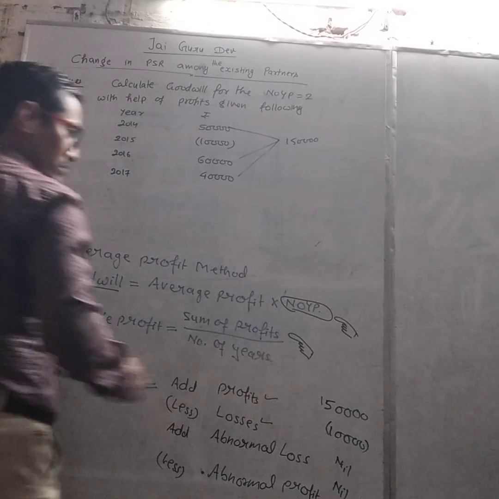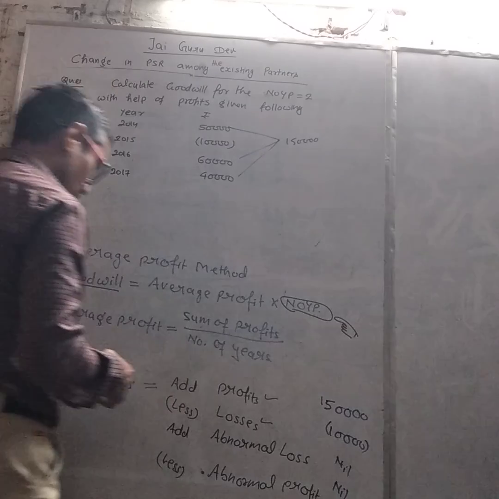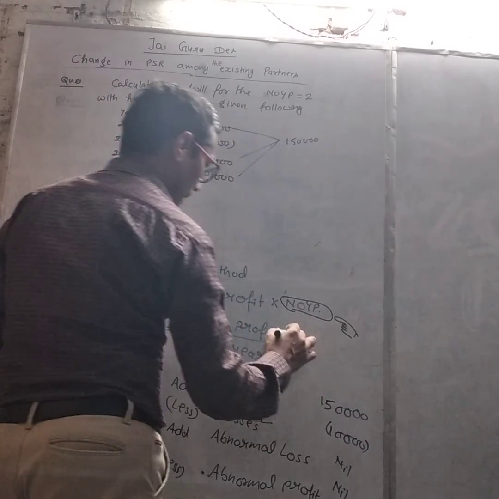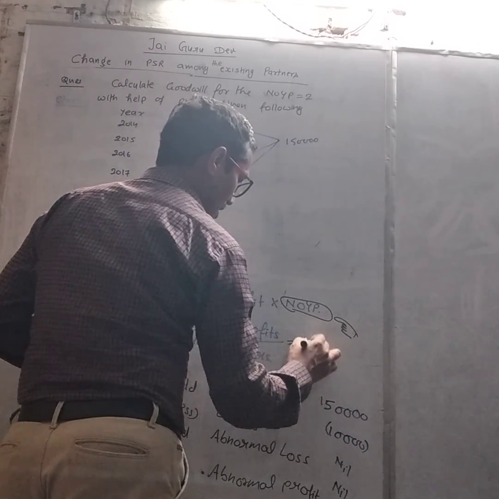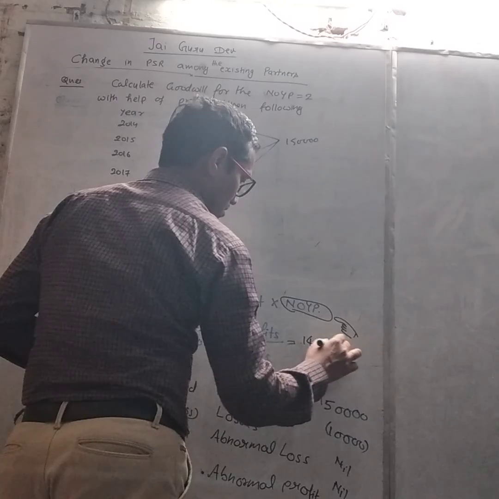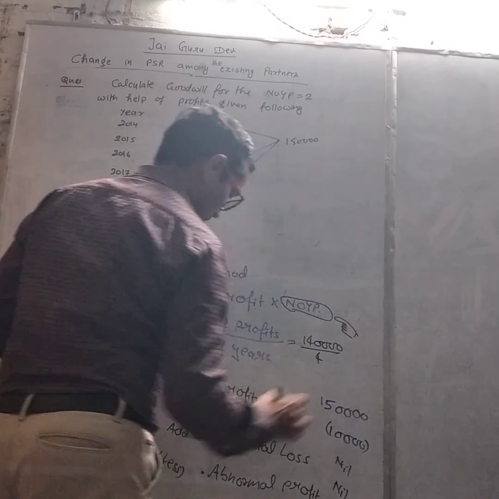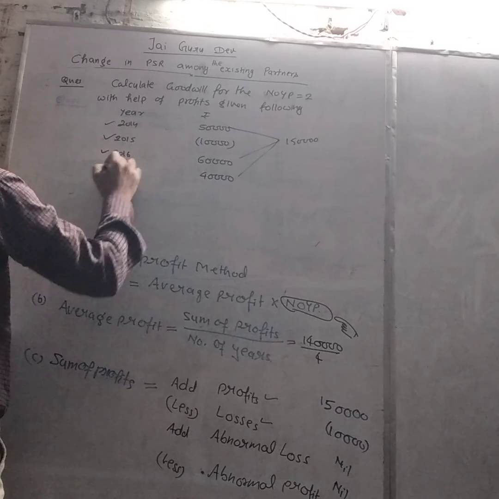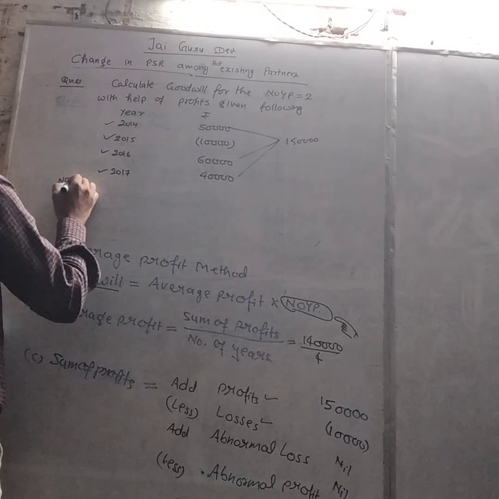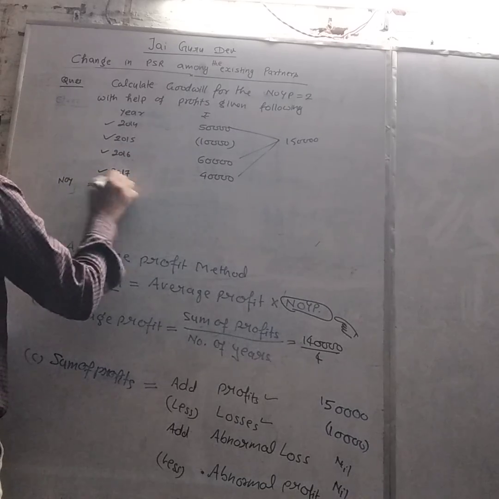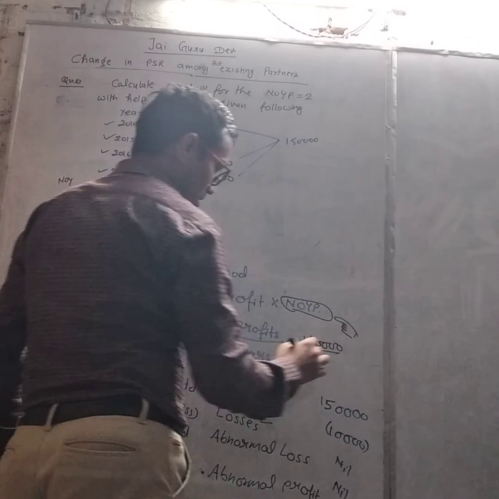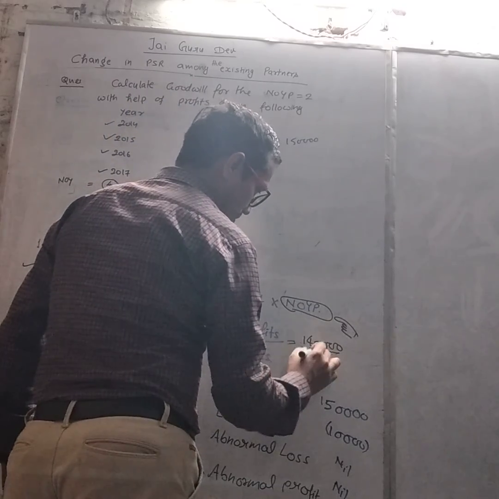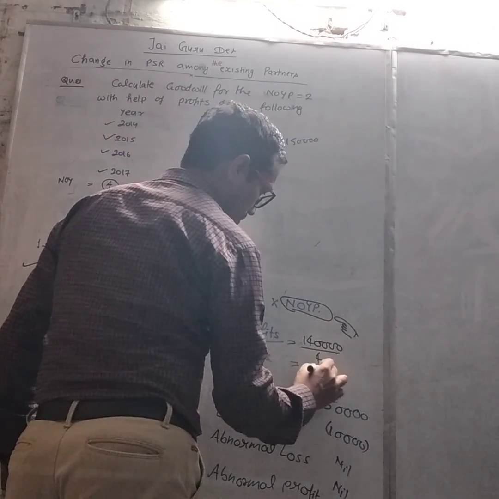Now we have to calculate average profit. So 1,40,000 divided by 4. Number of years, how many? 1, 2, 3 and 4. So number of years we have is 4. Got it? So the answer will be 4 3s are 12 and 4 5s are 20.